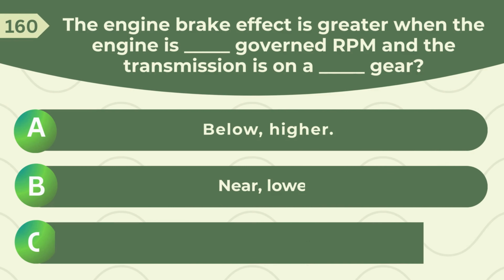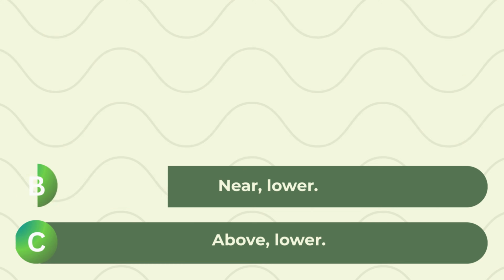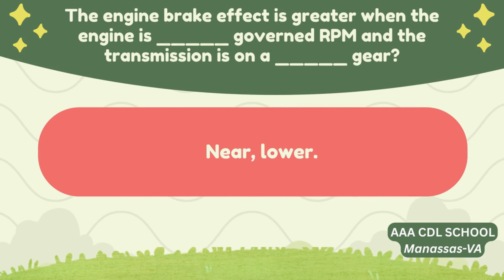The engine brake effect is greater when the engine is governed RPM and the transmission is on a lower gear. A. Below, higher. B. Near, lower. C. Above, lower. Correct answer, near, lower.